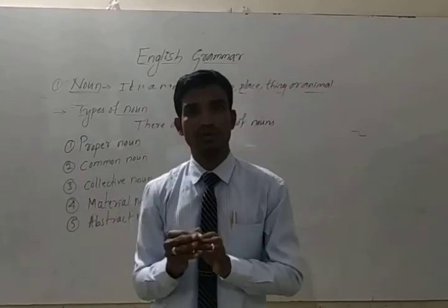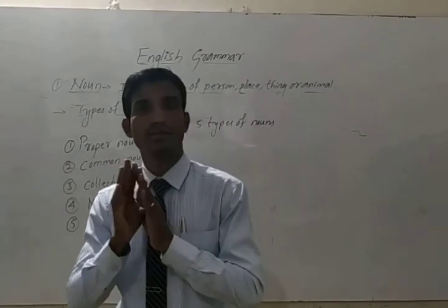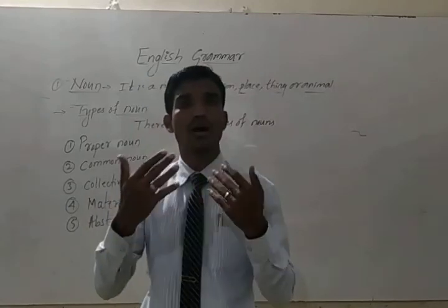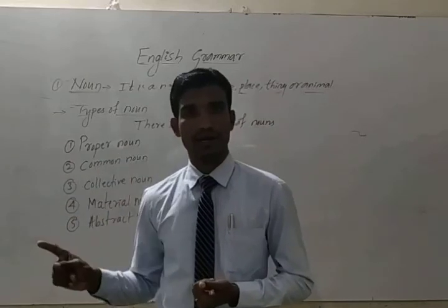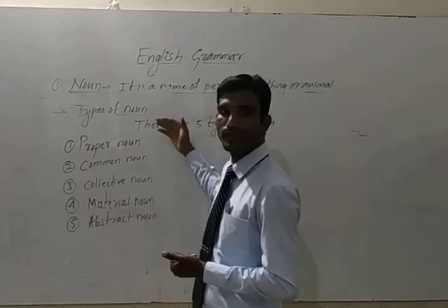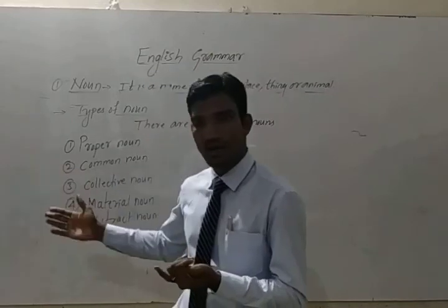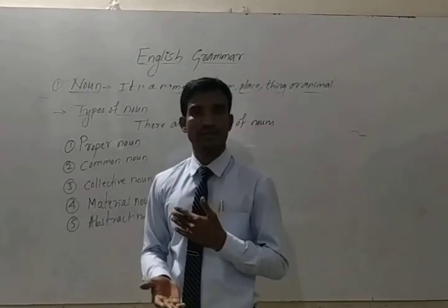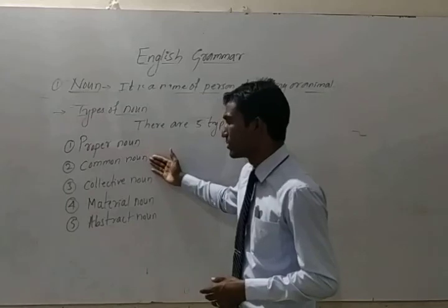So first one is noun. It's already here. Noun is a naming word, or noun is the name of a person, place, thing or animal. Again we divide into 5 kinds. There are 5 types of noun: proper noun, common noun, collective noun, material noun and abstract noun. So this is all about today's class. In the next class, it means in the next video, I will go through one by one.